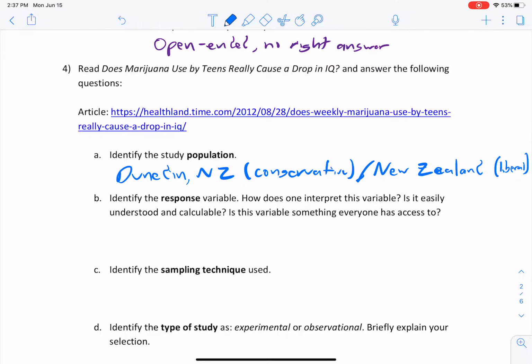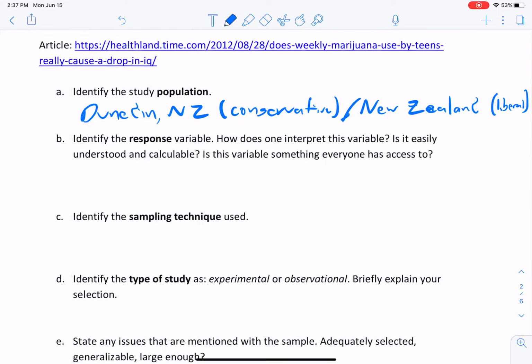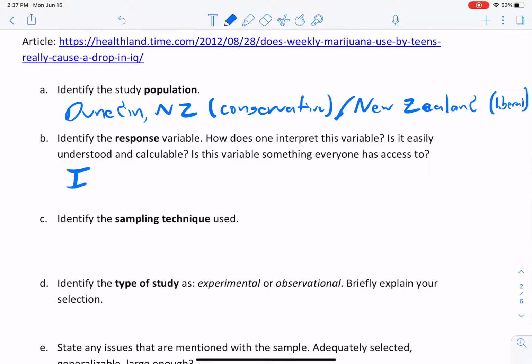Okay, anyway, the response variable. The response variable is explicitly stated, which in this case was IQ. But how does one interpret this variable? Is it easily understood and calculable? Does everyone have access to it? How accessible is it? I really don't know. There is an IQ test, and I assume that's what they did for these 1,000 people. But how is that really calculated? It's not the easiest to understand. You take a test and whatever your score is, that's your IQ. But how is that calculated?